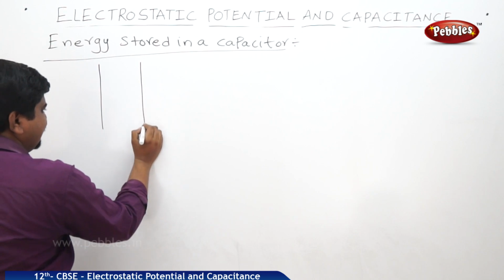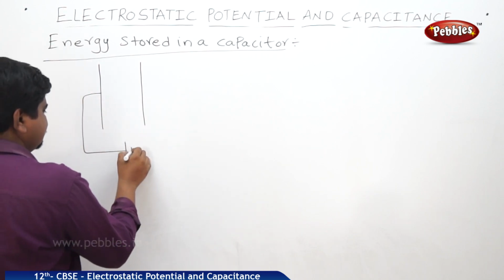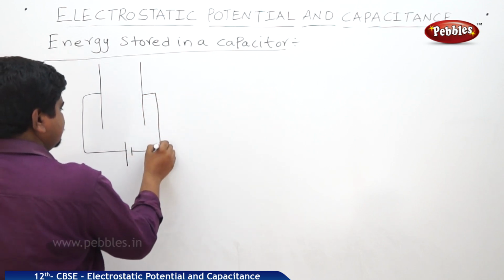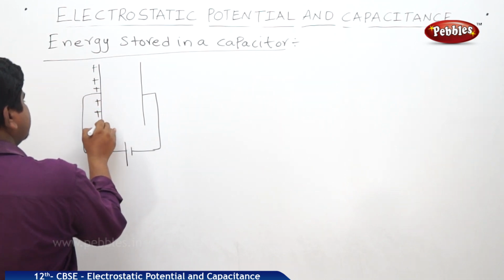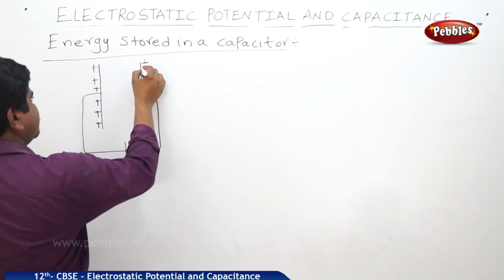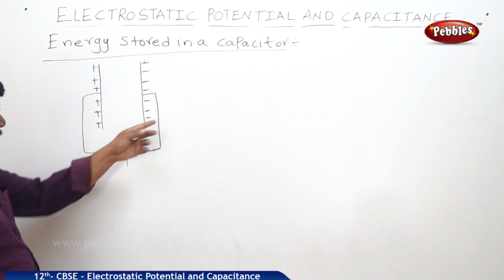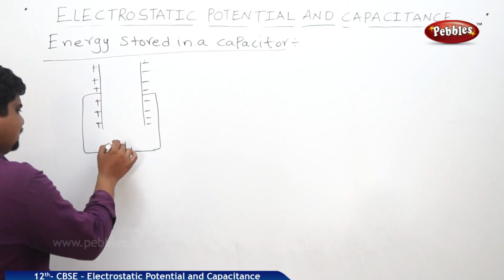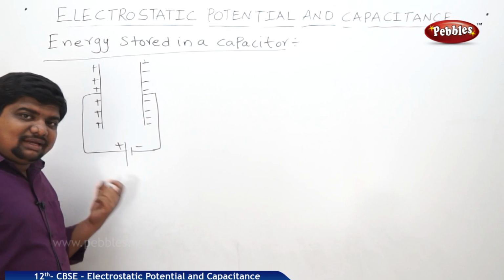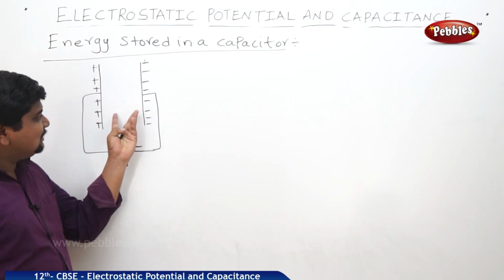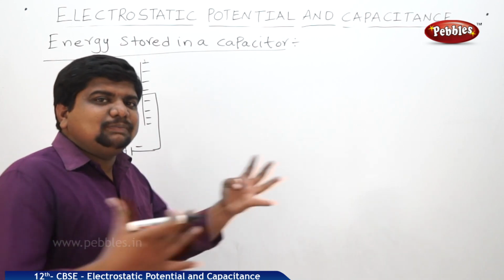This is the capacitor plates. We are applying the charge like this. These are the capacitor plates which are connected to the battery terminals like that. It is positively charged and negatively charged. The charge that we are applying is really increasing the potential of the capacitor, meaning it is doing some work to increase its potential.